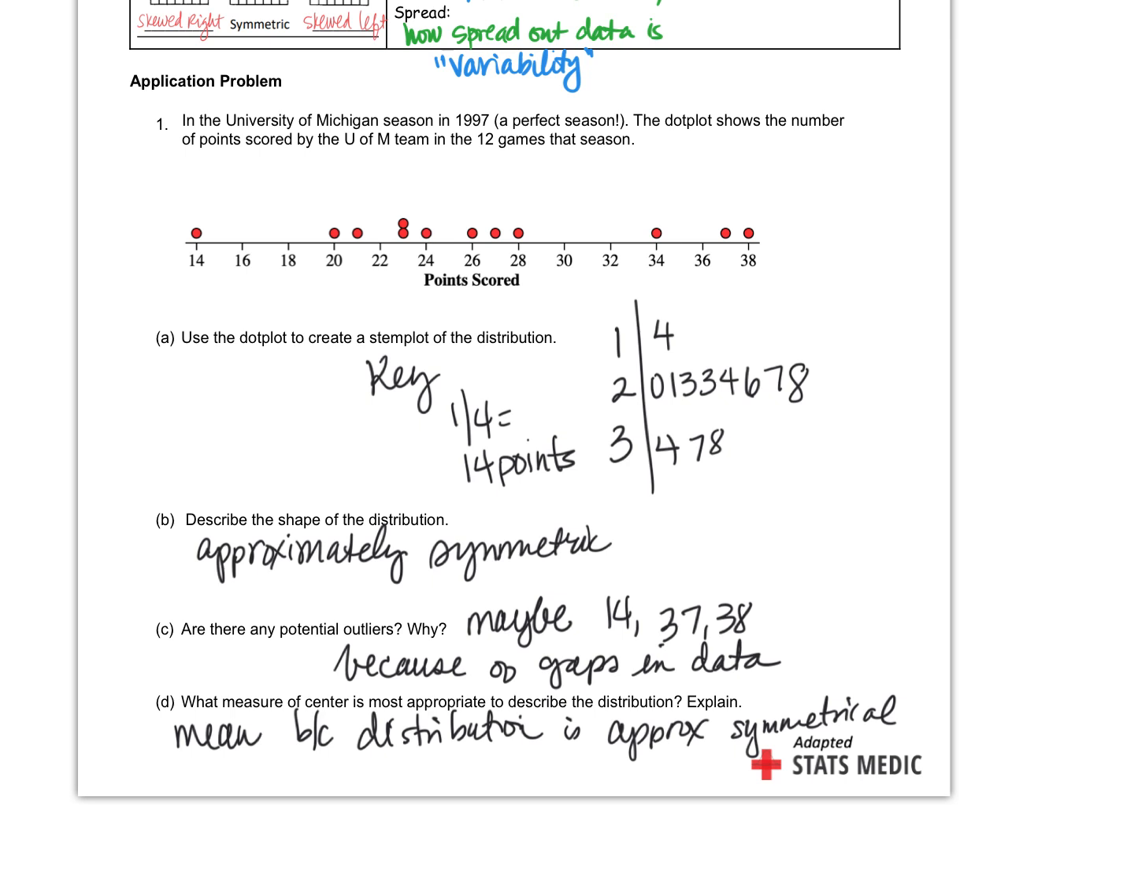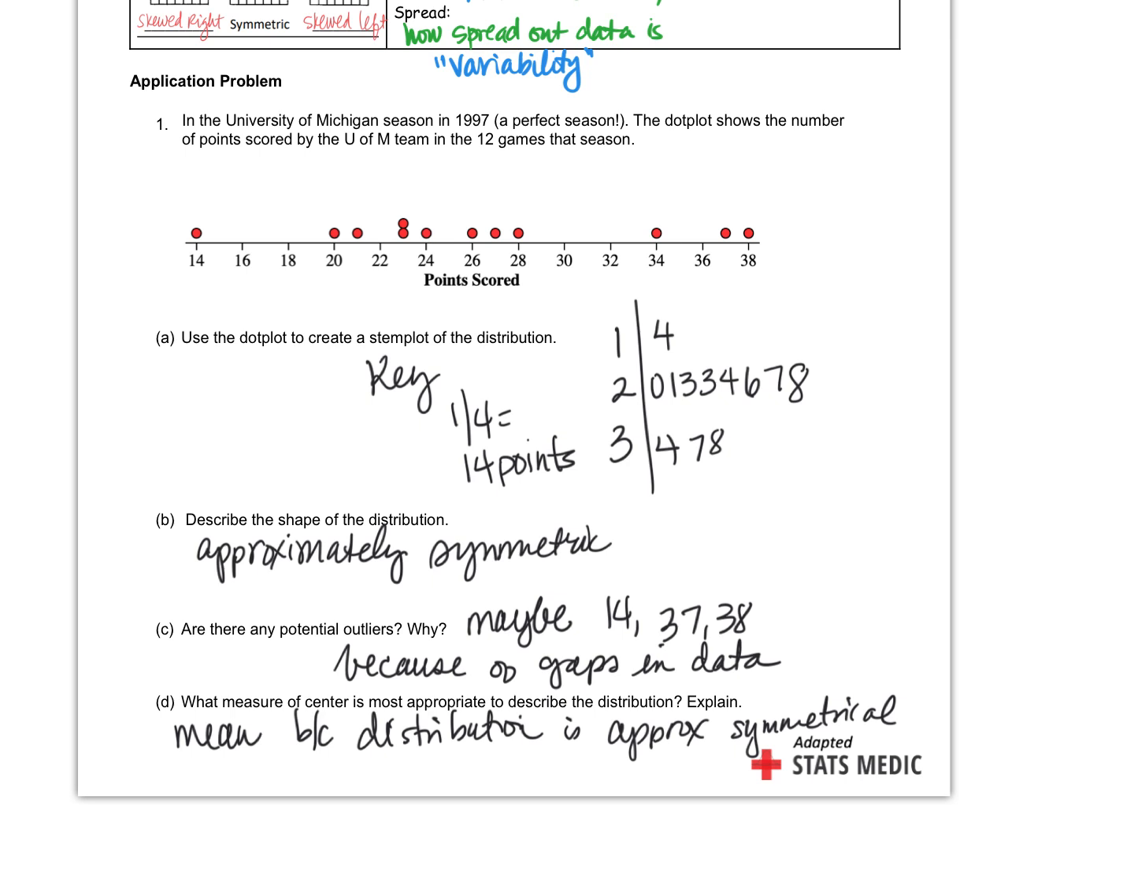Don't be afraid to say approximately. It is our best friend in stats because nothing is perfect. That's why I said approximately symmetric. Okay, outliers. Right now, I said maybe 14, maybe 36, maybe even 34 and 38. We don't know for sure because we haven't done the calculation. I haven't taught you how to build the fences yet. But right now, we're just eyeballing where those gaps in the data are. You okay with that?